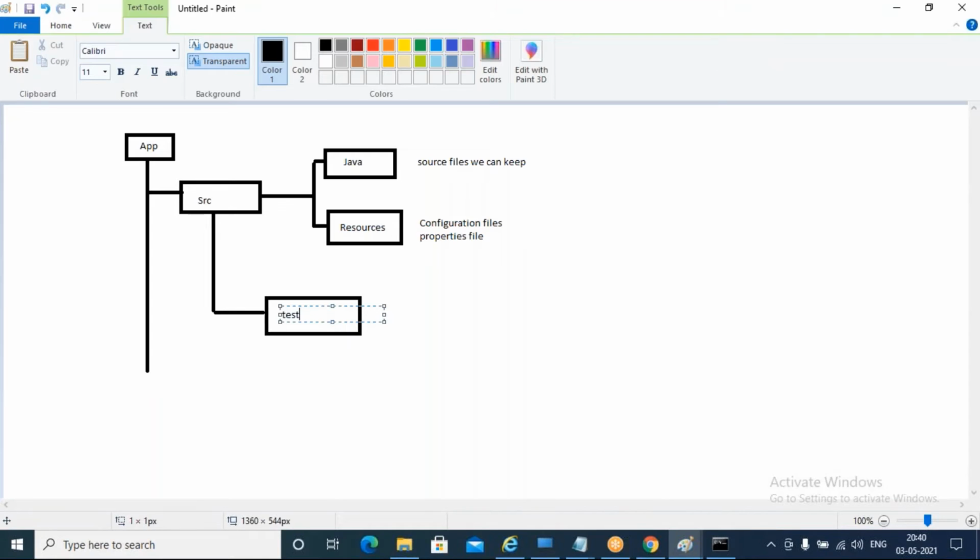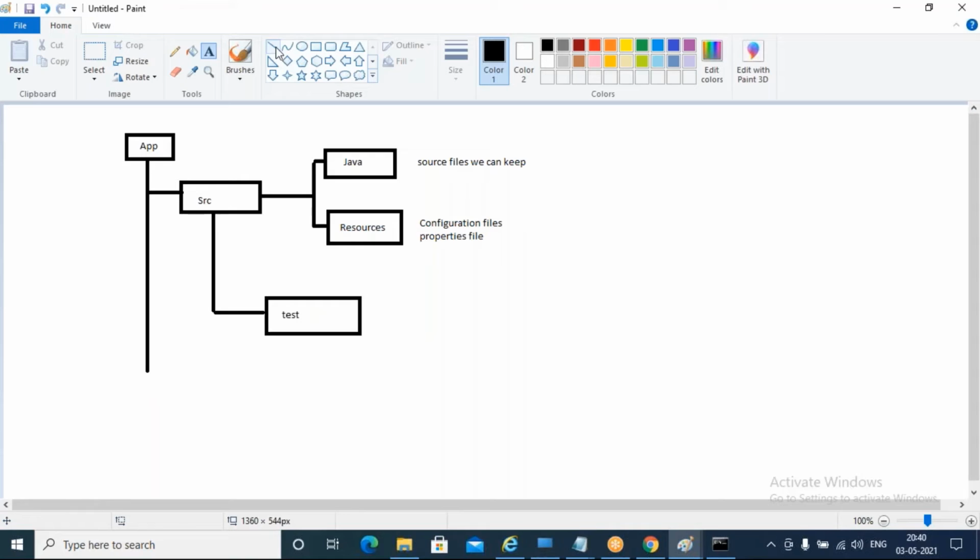So this is my test folder. Under this test folder also we have two folders, similar to above.